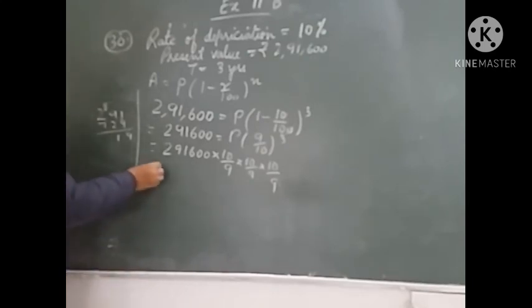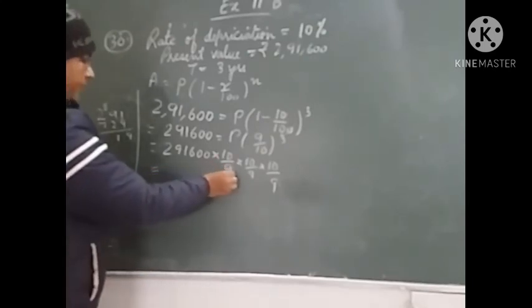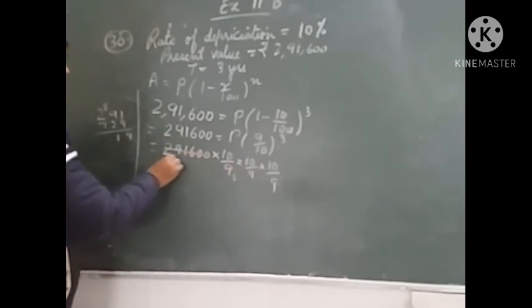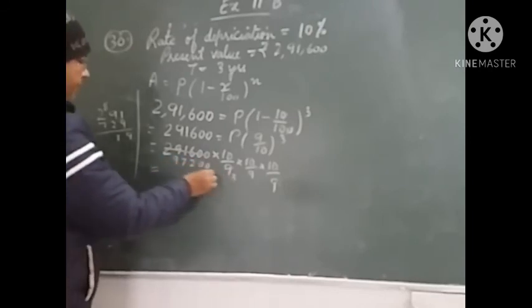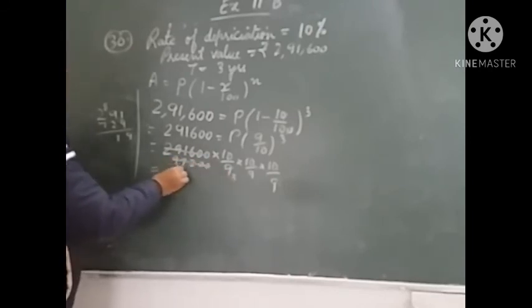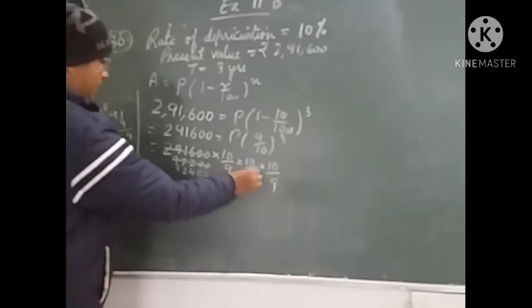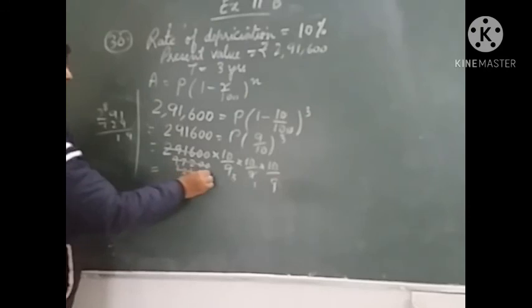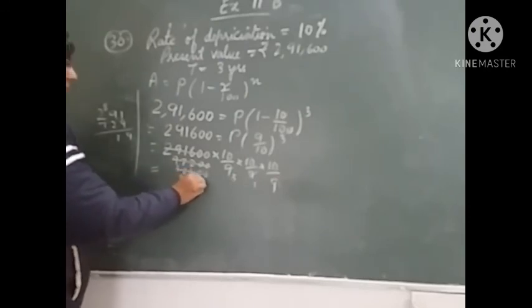Now let us solve it. 3 times by 3 let us divide. 3 9s are 27, 3 7s are 21, 3 2s are 6. Again by 3: 3 3s are 9, 3 2s are 6, 3 4s are 12. Again divided by 9: 9 3s are 27, 9 6s are 54.